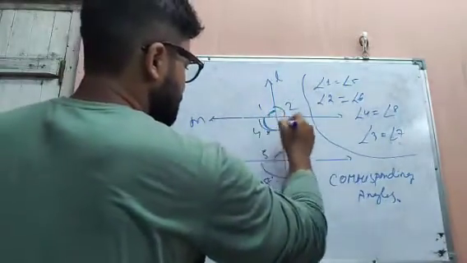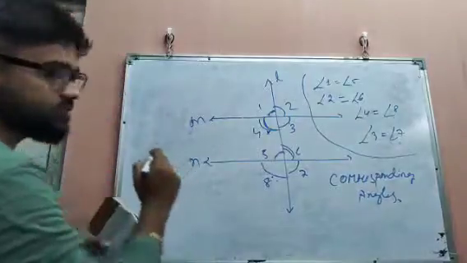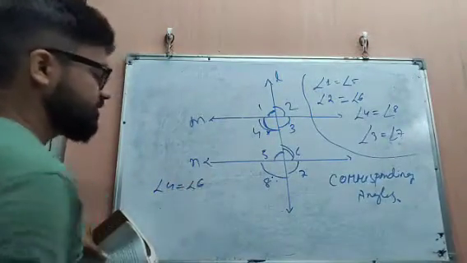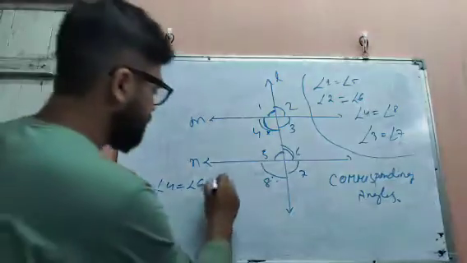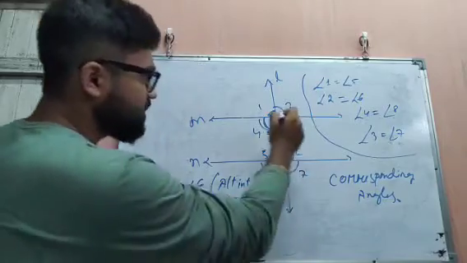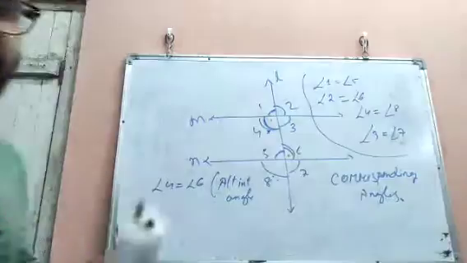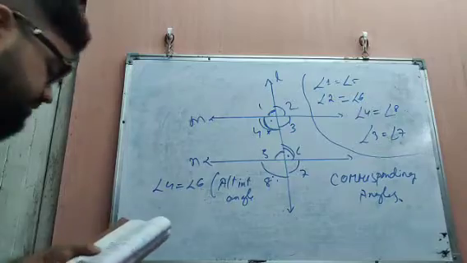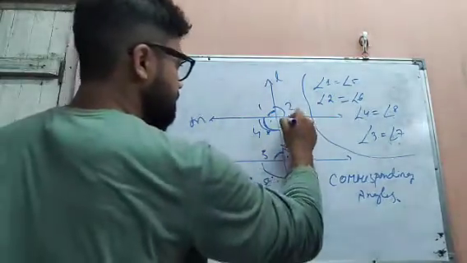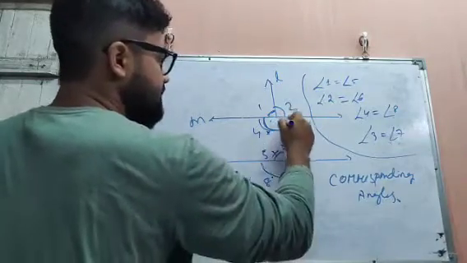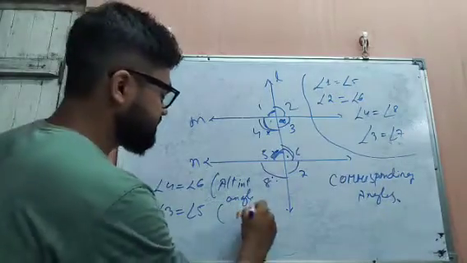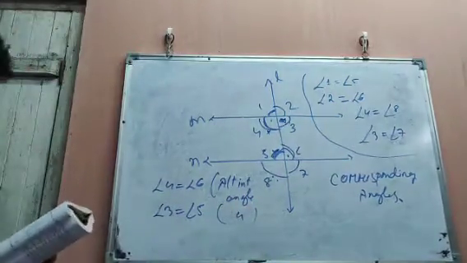Next, we have another condition. When two lines are parallel, angle 4 equals angle 6, because these two angles are alternate interior angles. Next, we have angle 3 equals angle 5. This angle and this angle are equal. Why? Because they are also alternate interior angles. Same condition.